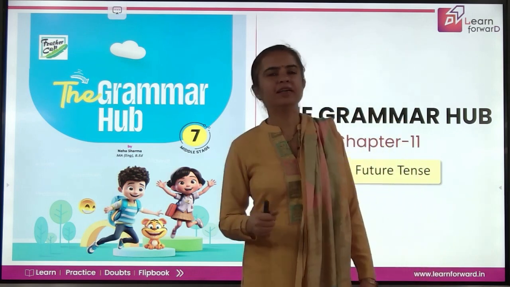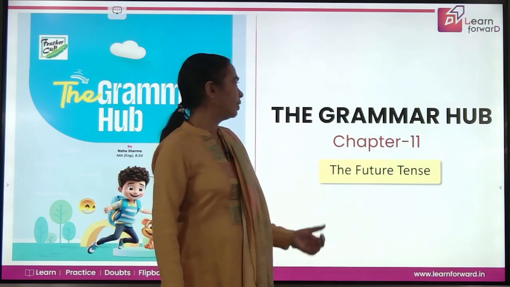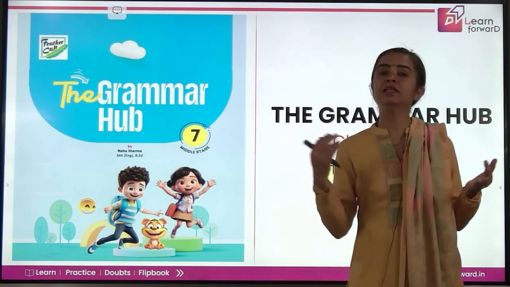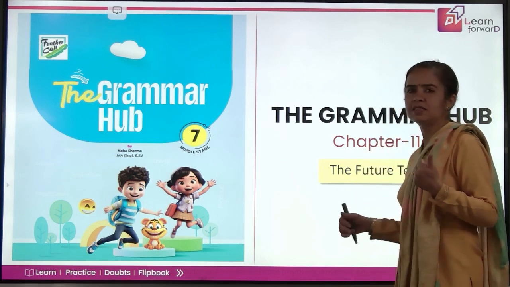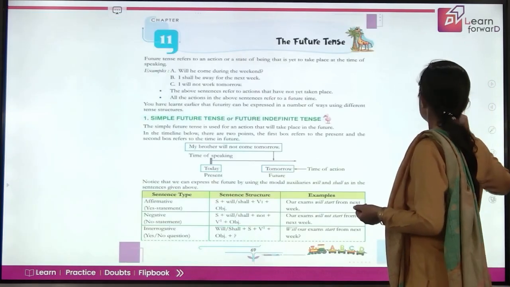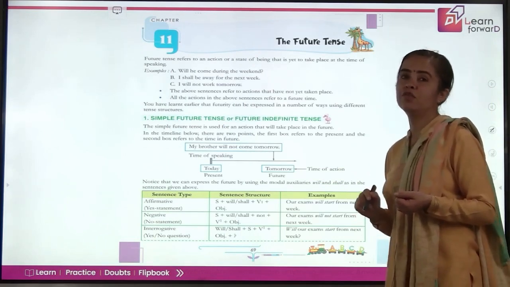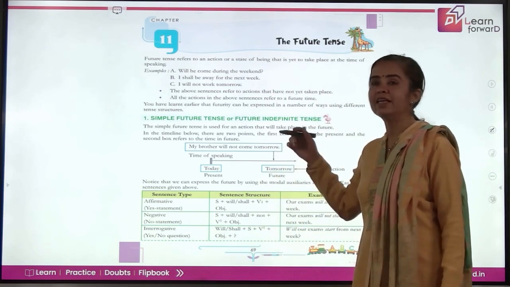You have started learning tenses. So today we'll do another new chapter, chapter 11 of your book, in which we'll be learning about all the kinds of future tenses. So you know how many parts are there for future tense? Yes, for each of them we have four. Similarly, in future we'll be having four. Let's go and study about future tense, which you have already learned earlier.